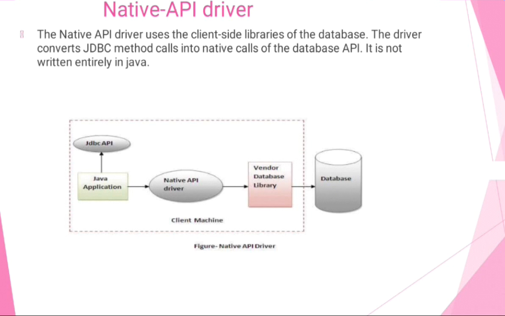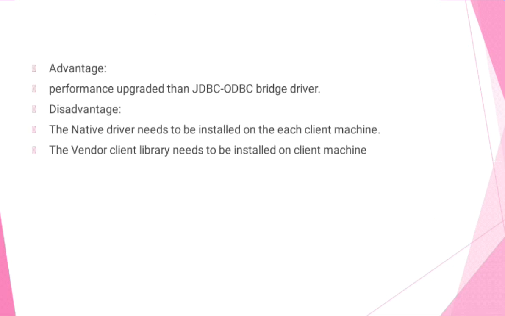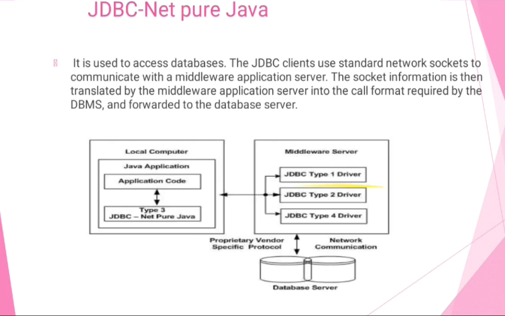It is not written entirely in Java. Advantage: performance is better than the JDBC-ODBC bridge driver. Disadvantages: the native driver needs to be installed on each client machine, and the vendor client library needs to be installed on the client machine.